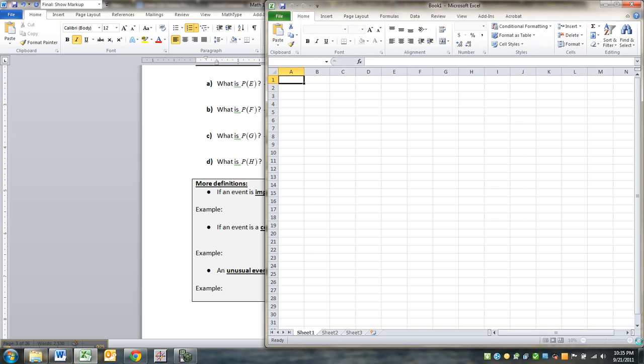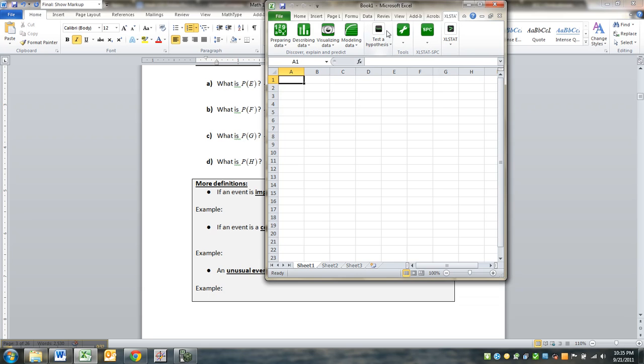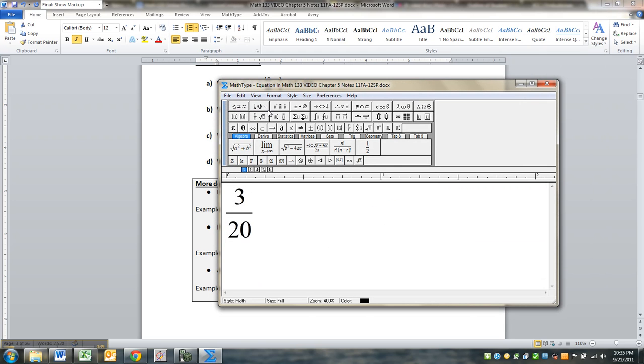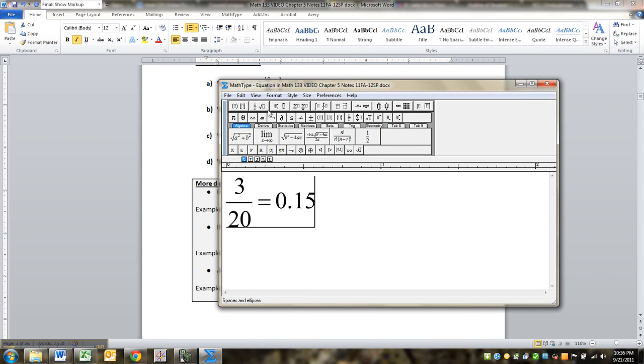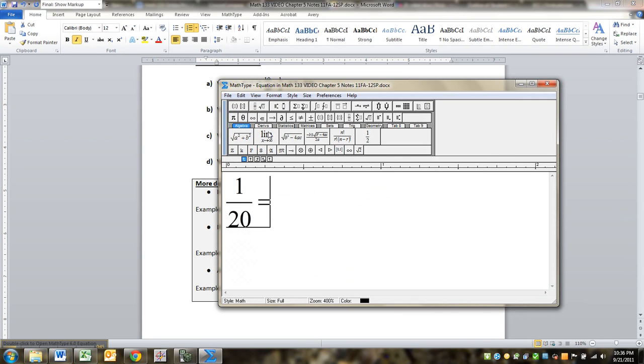And please, don't forget you have Excel. You can make Excel do simple grunt work like division for you. All you have to do is type equals 3 divided by 20. You've got it. So you know that this one has to be 0.15. And so on. And this one I happen to know is 0.05.